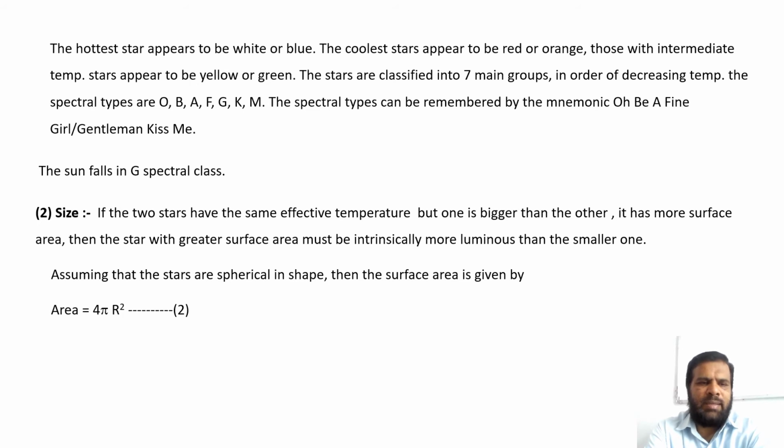Second one, size. If two stars have the same effective temperature, but one is bigger than the other, it has more surface area, then the star with greater surface area must be intrinsically more luminous than the smaller one. Assuming that the stars are spherical in shape, the surface area is given by area equal to 4 pi r square. Call this equation number 2.